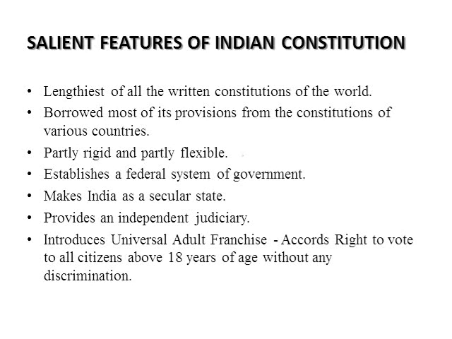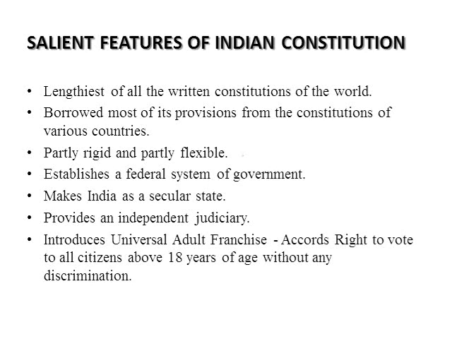During the British period, only wealthy persons, those who paid tax and those who were educated, had the right to vote. But our constitution introduced universal adult franchise and accords the right to vote to all citizens above 18 years of age without any discrimination, without any barrier.